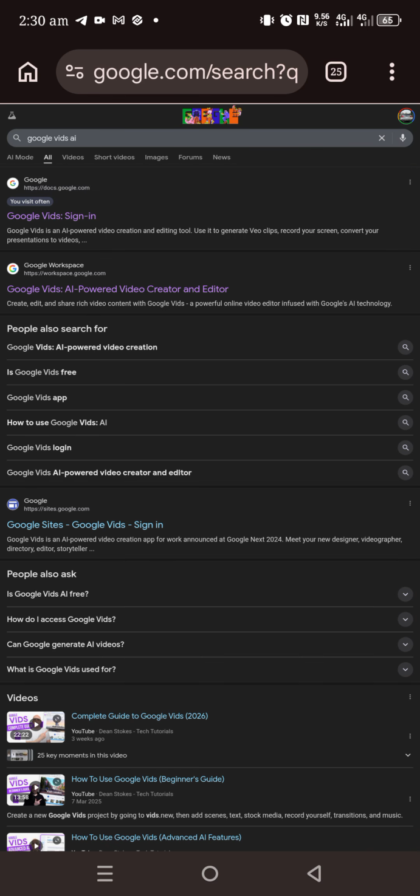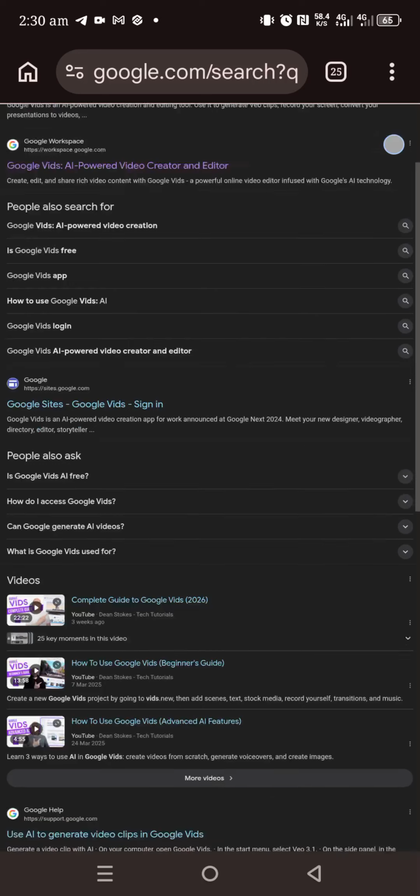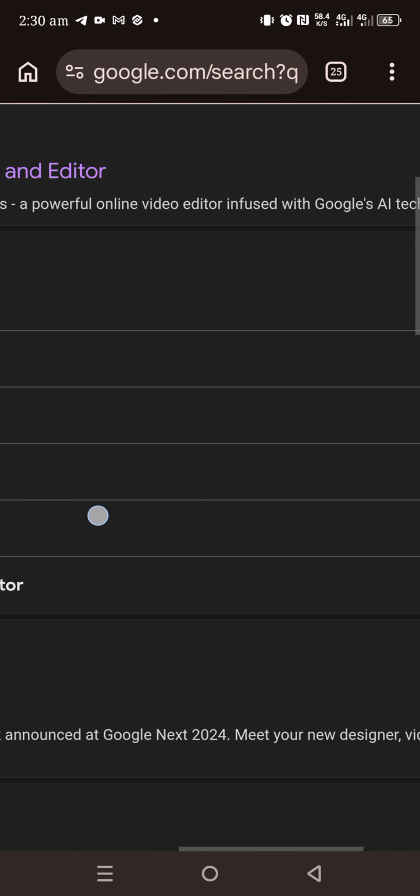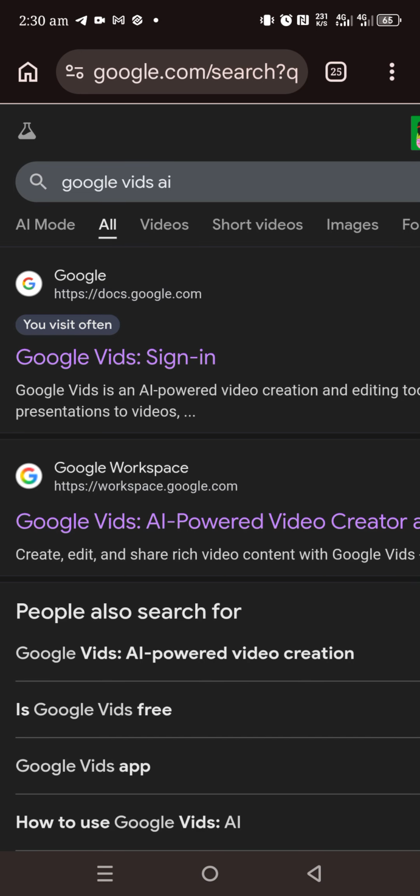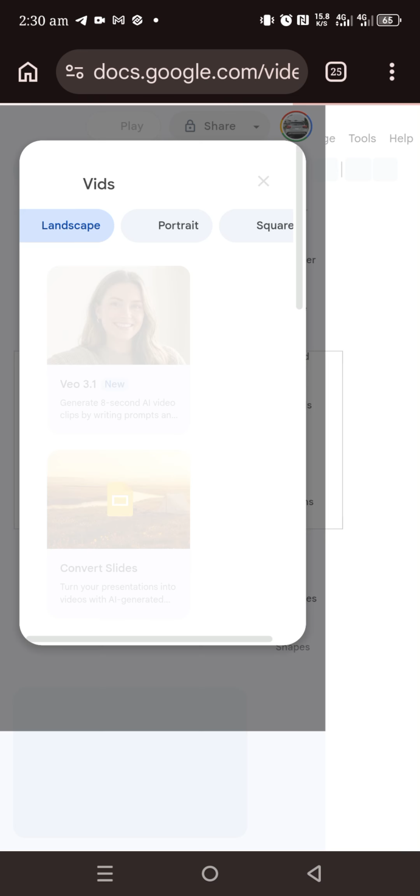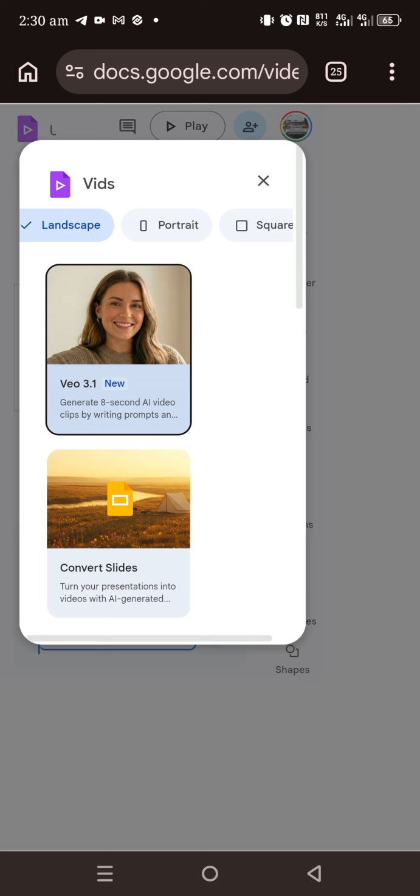So you're going to see, when you're done clicking, sorry, it's a little bit small. You're going to look for the first one, Google Vid AI sign in, then click on it. If you're using an Android phone, definitely if you're using Chrome, you have to be on Gmail account sign in. So this is going to open on your phone. When it opens, you just click on this dot here and cancel that. So you have to register.